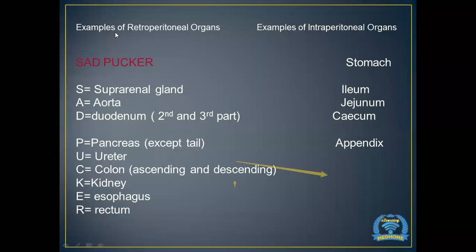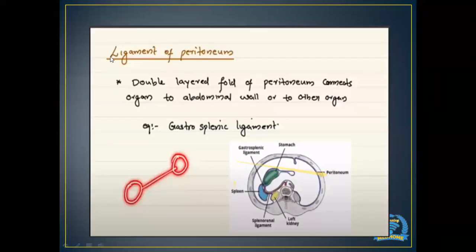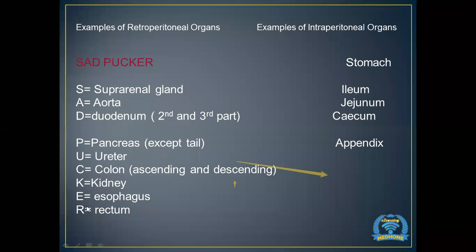Okay. So we have a few examples of retroperitoneal organs and a few examples of intraperitoneal organs. For retroperitoneal organs, you can remember them in the form of SAD PUCKER. It's a mnemonic known as SAD PUCKER.